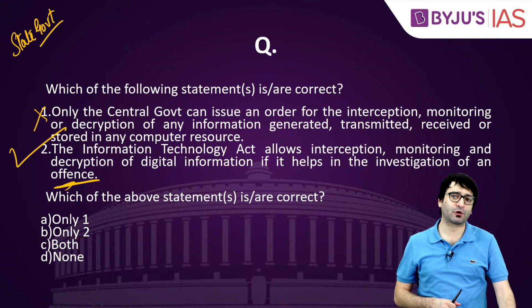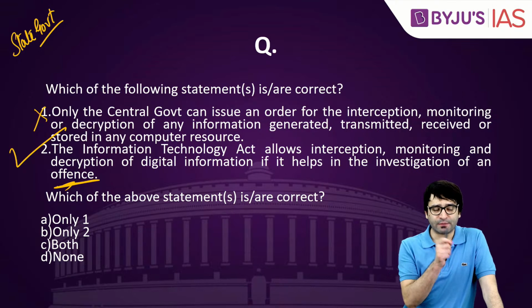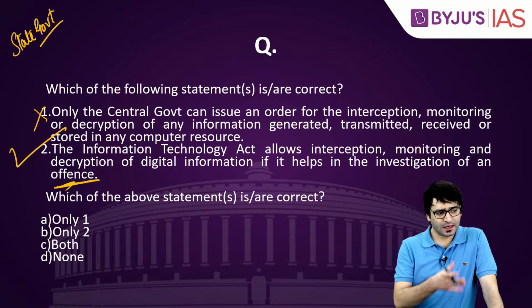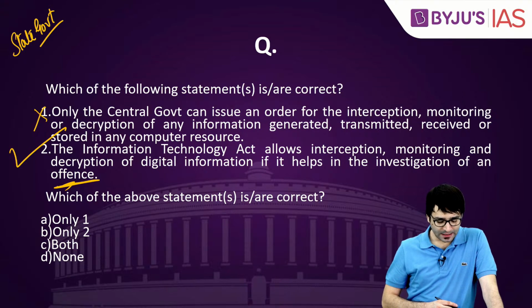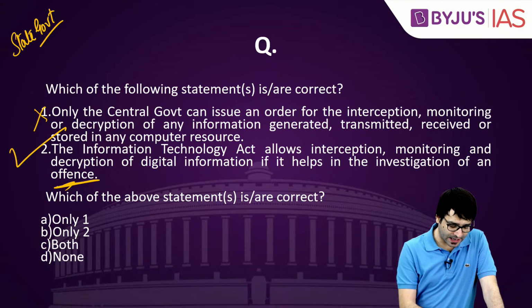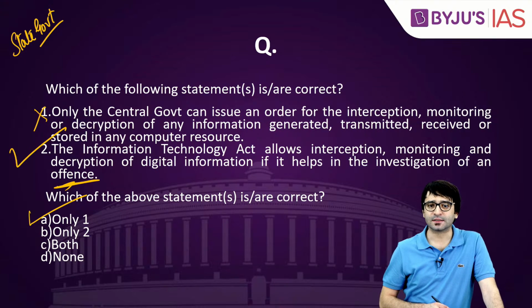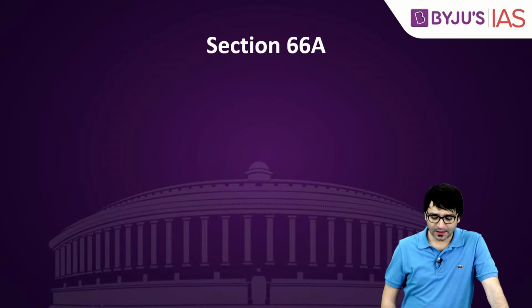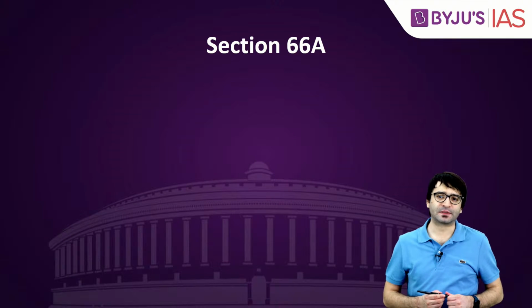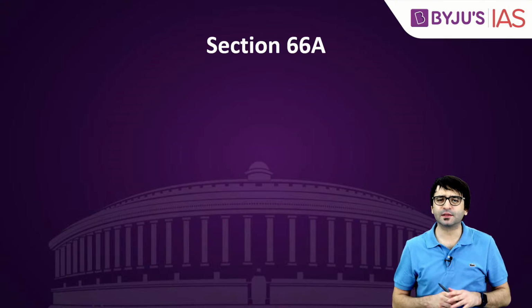Because under Section 5 Clause 2 of the IT Act, you can put somebody under surveillance if you want to investigate an offense. Which of the above statements is or are correct? A, one only is the right answer. Correct? Let's look at Section 66A, again in the news.